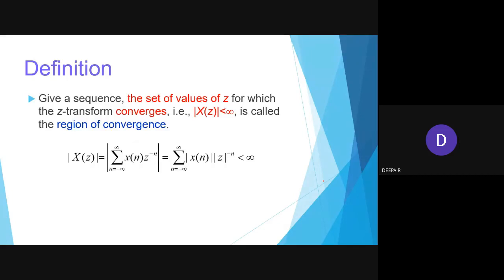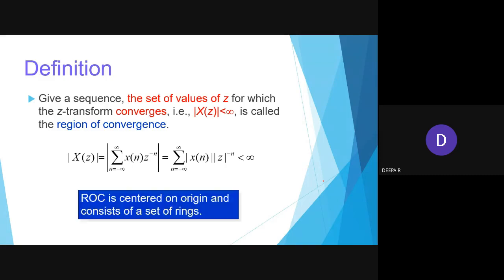Okay, so coming to the region of convergence. This is a very important thing. They will give a set of values for which the z transform converges. That means the modulus of X of z should be less than infinity. Then we call it the region of convergence.